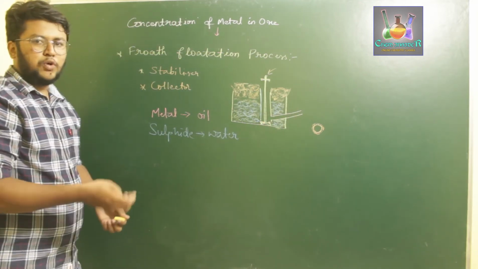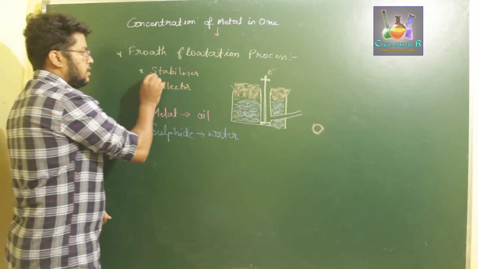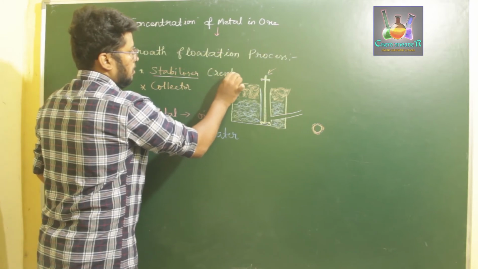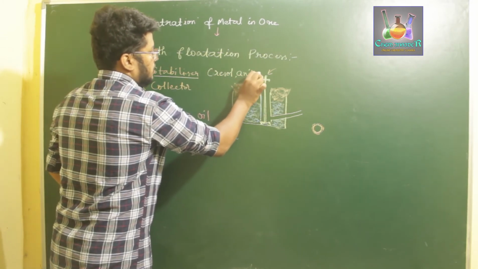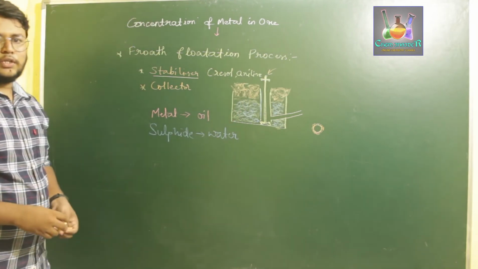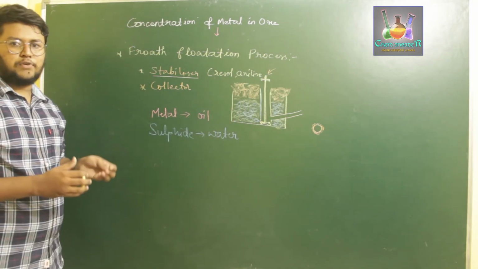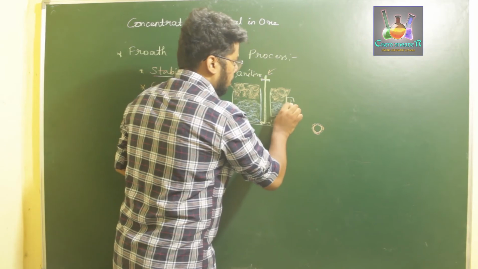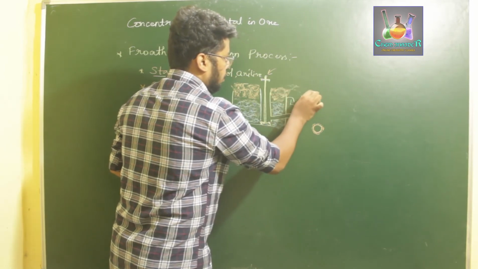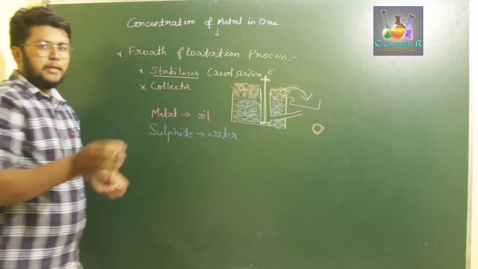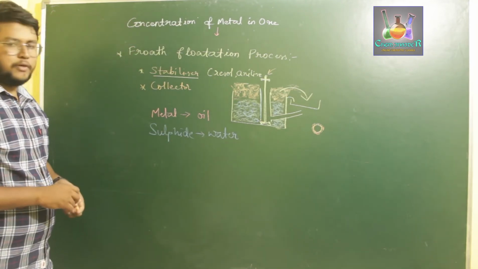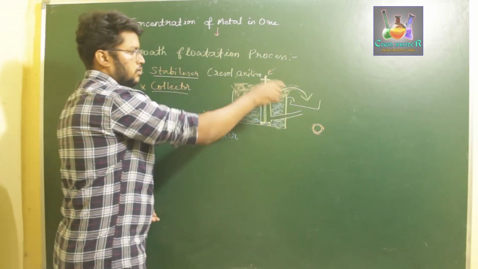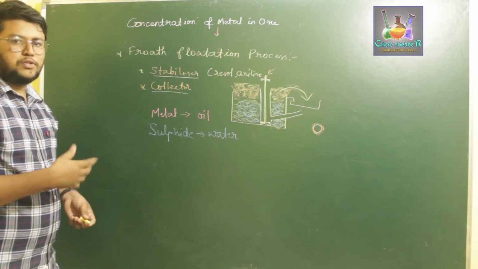In order to create a greater amount of froth, what we use is a stabilizer, for example cresols and anilines. These cresols and anilines will make sure that the froth generated stays for a longer duration, so that we can clearly swipe it off from the top surface into another container. Once we take it out into another container, we can completely dry it out and separate the metal that we want. Next, for the collector process, we add these collectors to our froth component so that it dries out faster.